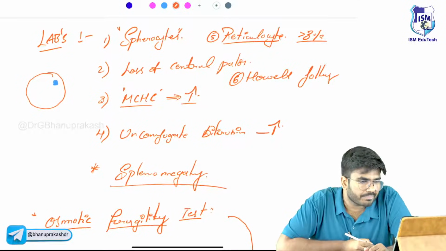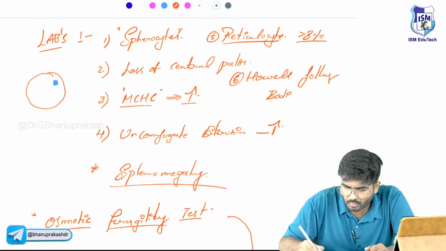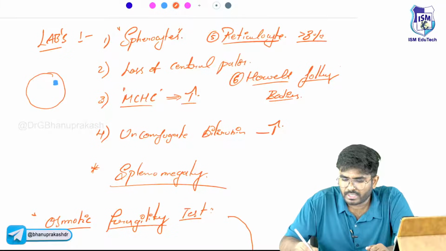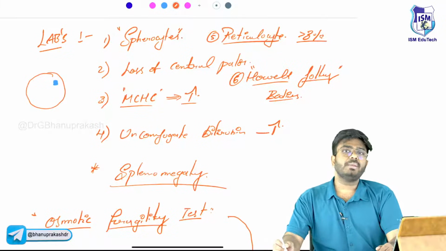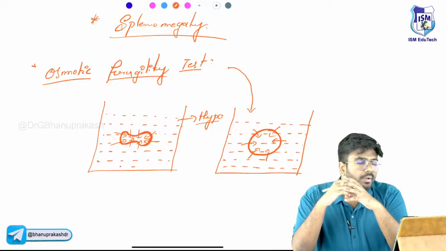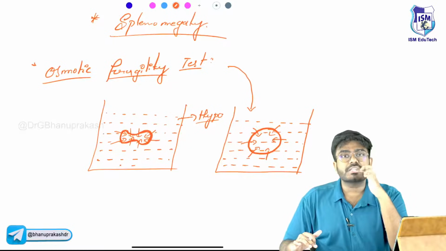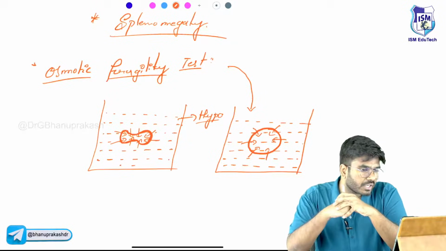Howell-Jolly bodies. So what are these Howell-Jolly bodies? They are nothing but the nuclear fragments which can be seen. So this is also completed. One important point which I want you to know is that these patients are having continuous destruction, 24/7.